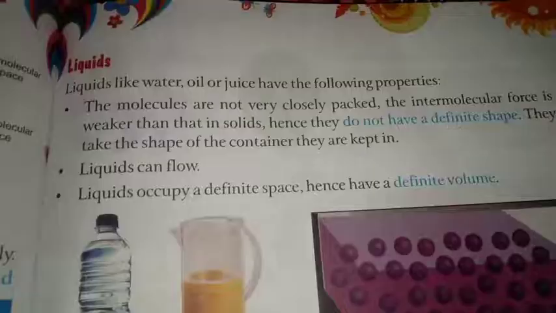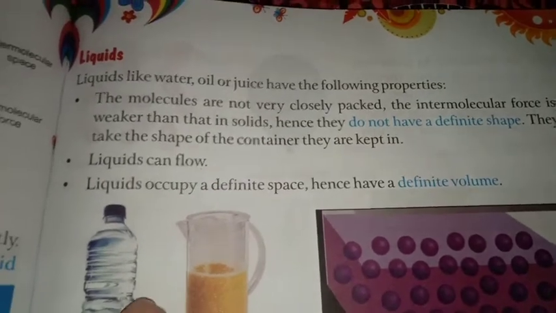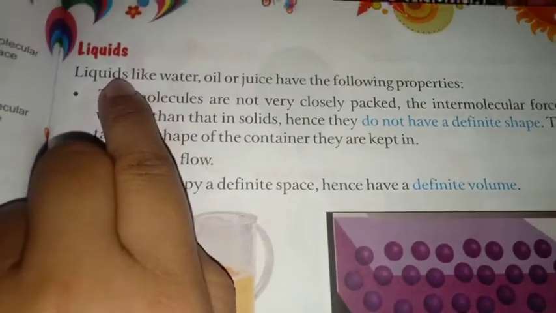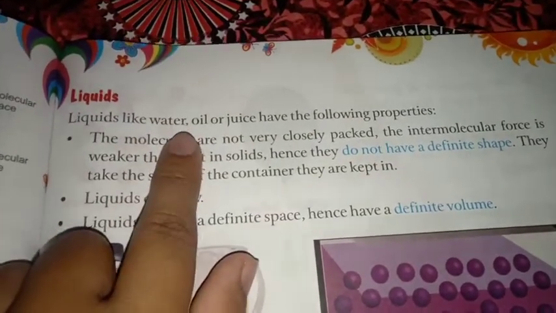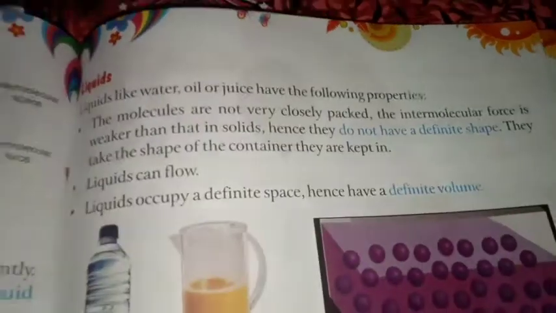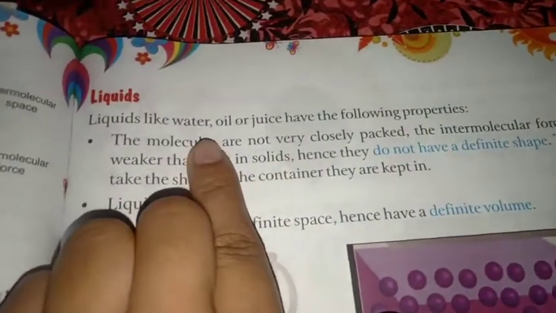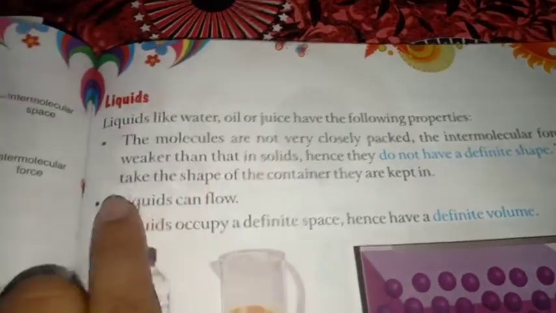Now the next state of matter is liquids. Liquid means watery substances. Liquids like water, oil or juice have the following properties. For example, water, oil, juice, all those are liquids.